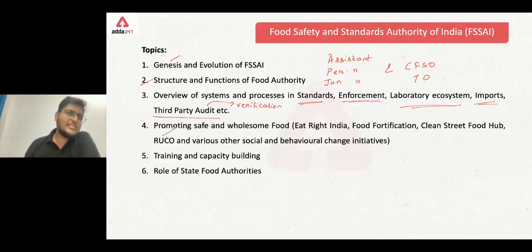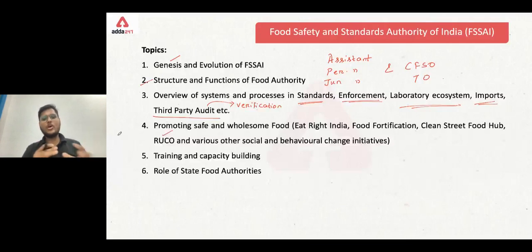We have RUCO. RUCO means repurpose used cooking oil. The cooking oil that you are using for frying should not be reused for frying purpose. It can be reused once for making curries or anything you can do except frying. You cannot use it again for frying because it contains some toxic compounds. If you throw it out, it will also pose a threat to the environment.